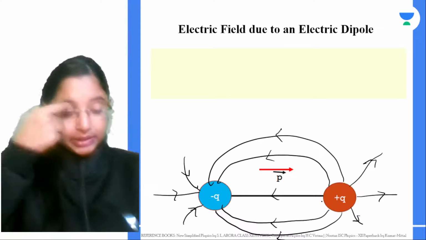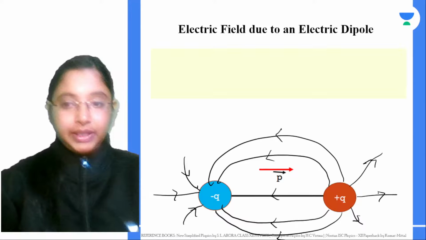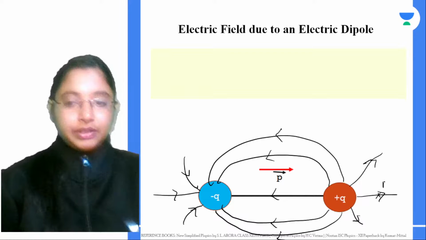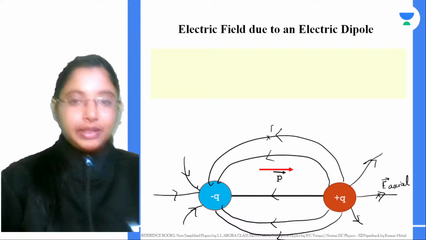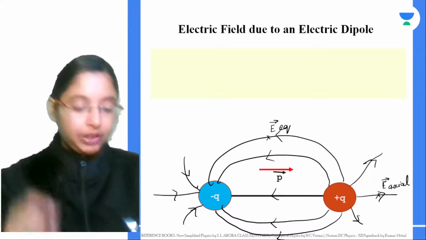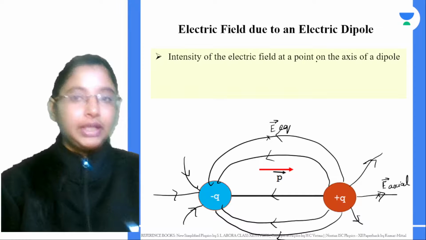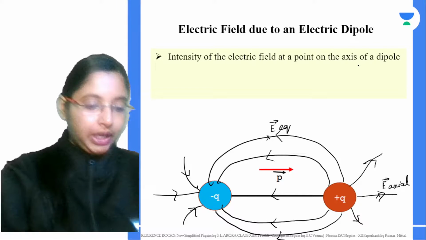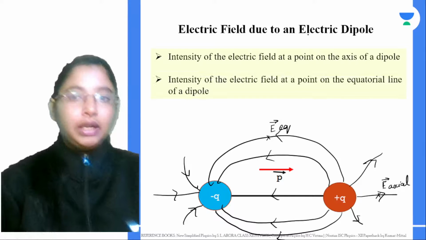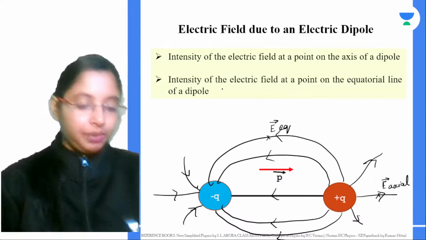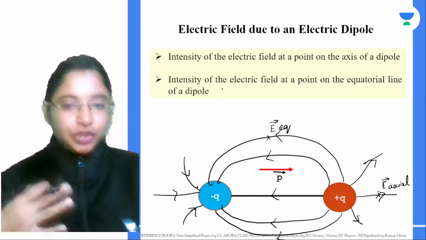The intensity of the electric field at a point on the axis is twice the intensity at a point on the equatorial plane. We covered the intensity of the field on the axis of the dipole and on the equatorial line in the previous class. You can check out that video.